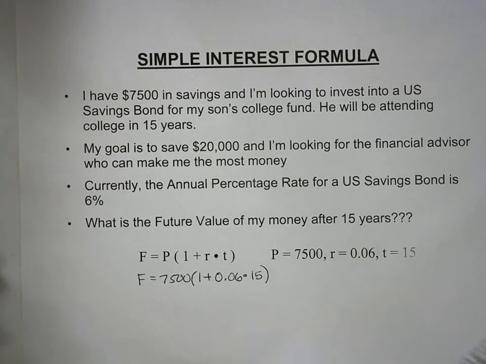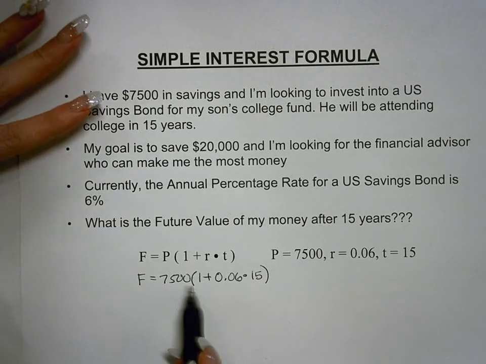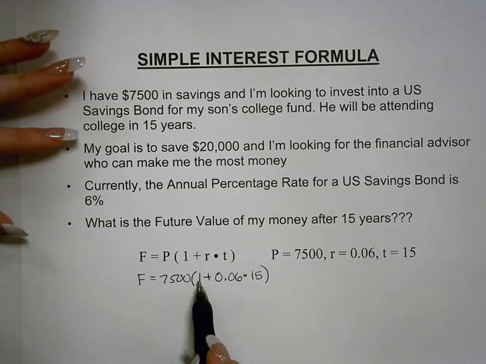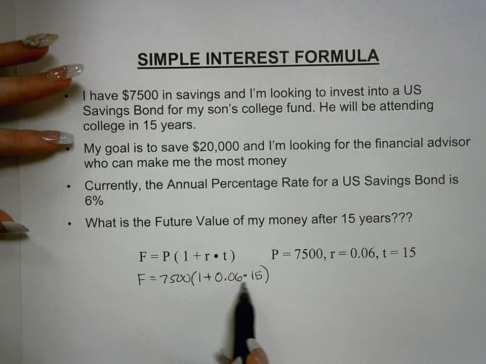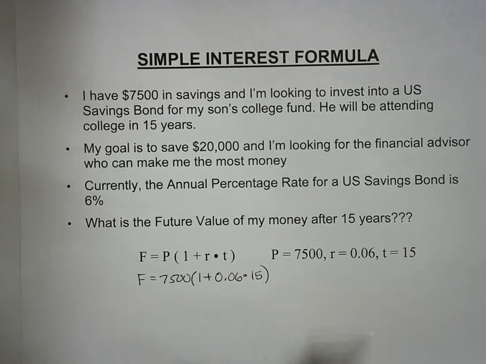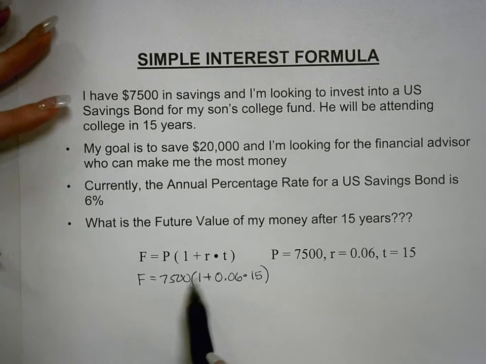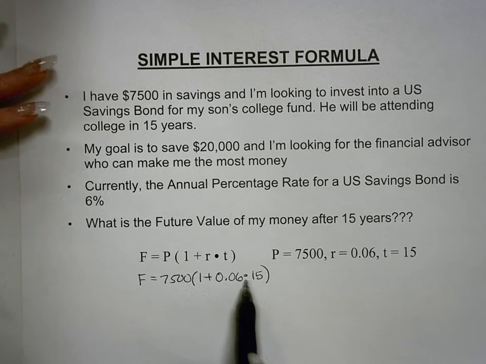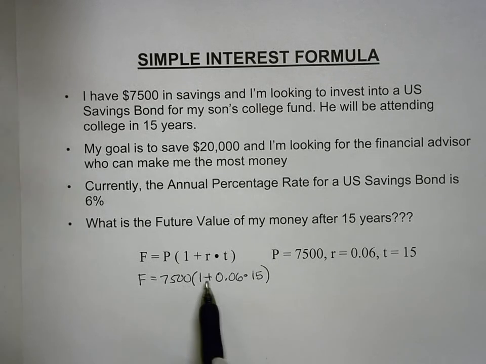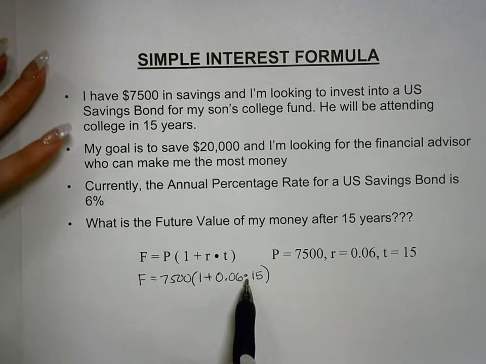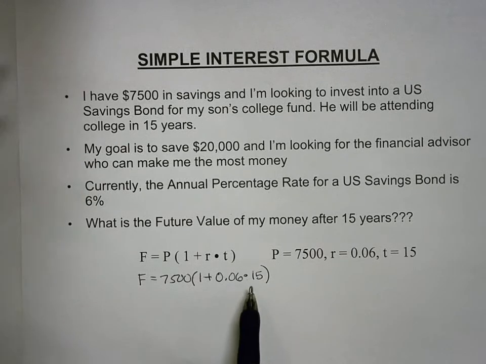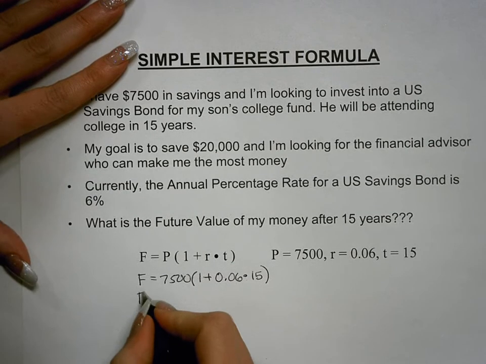So let's look back at the problem that we were just dealing with. We had F equals 7,500 multiplied by the quantity 1 plus 0.06 multiplied by 15. Well, here the order of operations tells us that we need to do the parentheses first. Now within the parentheses we have addition and multiplication. So we would do the multiplication first because multiplication is listed higher than addition. So we're going to rewrite everything.